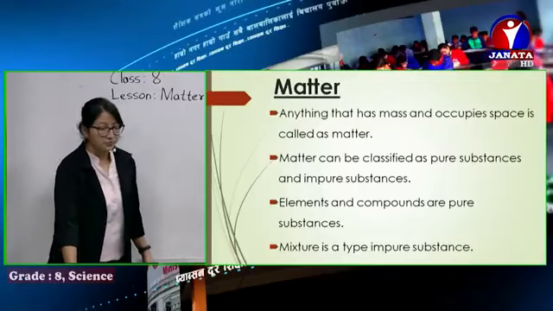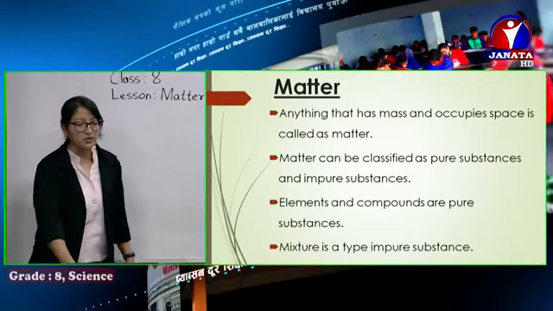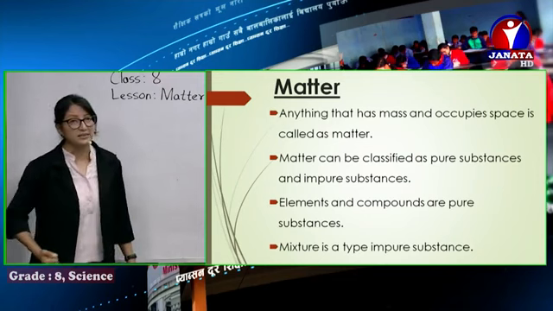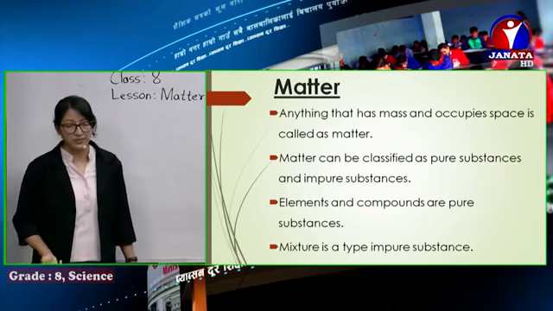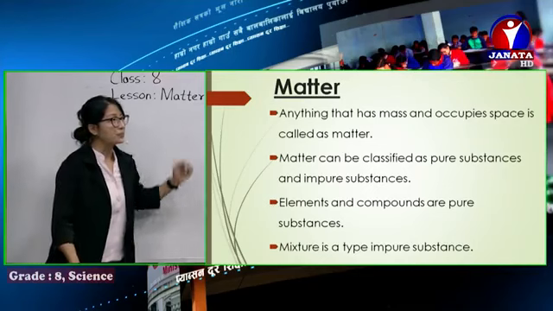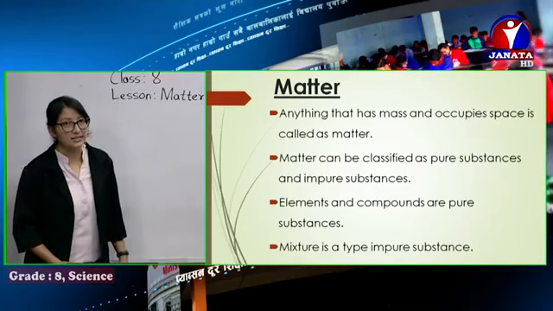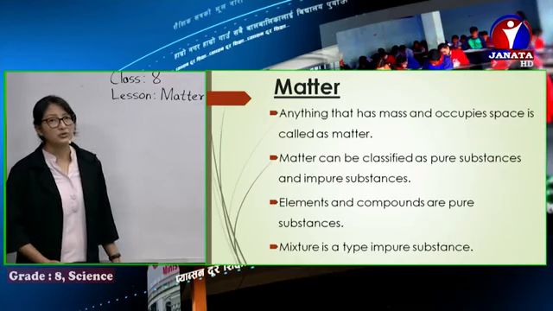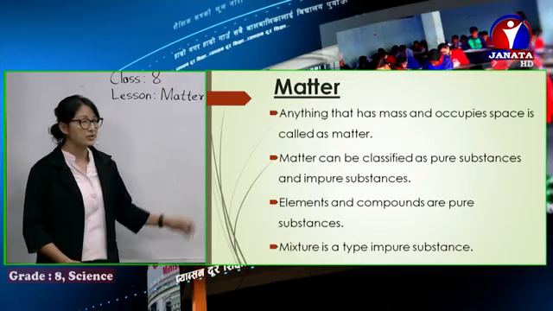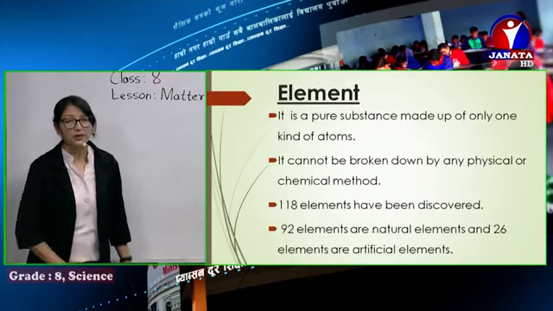Let's have a view on the screen. To revise: anything that has mass and occupies space is called matter. It may be classified as pure substance and impure substance. Elements and compounds are pure substances, whereas mixture is a type of impure substance.